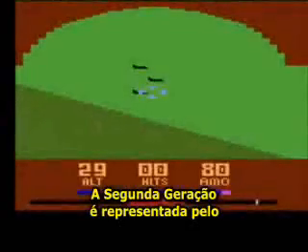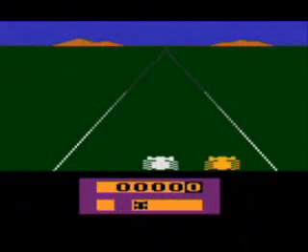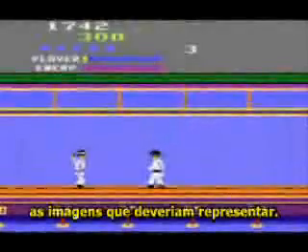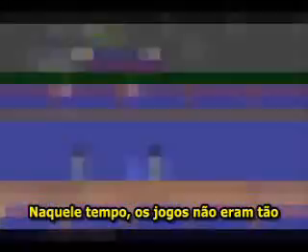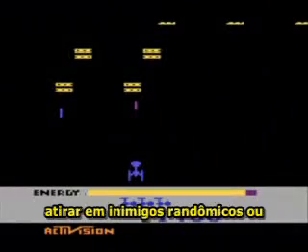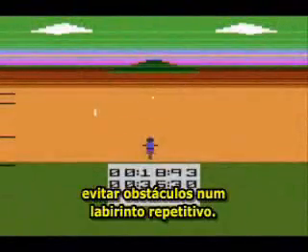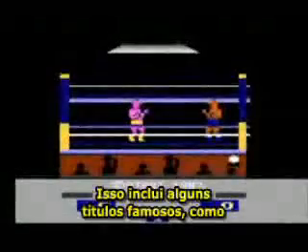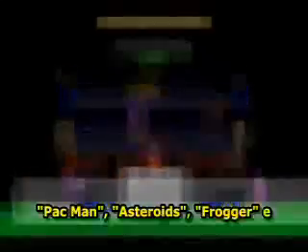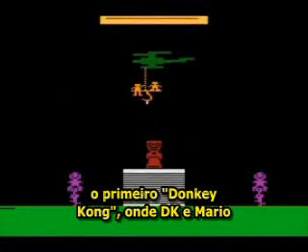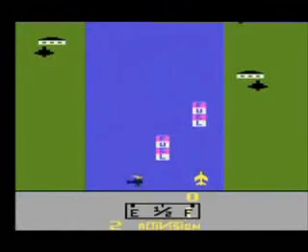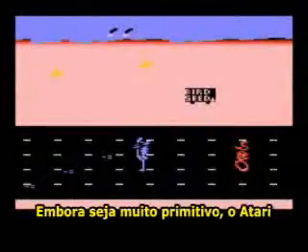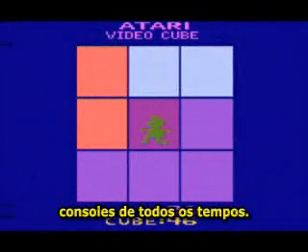The second generation is represented mainly by the Atari, ColecoVision, and Magnavox Odyssey 2 consoles. They all featured primitive pixelated graphics which barely resembled the images that they wanted to represent. At that time, games were not so complex, being most of the time about shooting random enemies or avoiding obstacles in a repetitive maze. These include some famous titles such as Pac-Man, Asteroids, Frogger, and the first Donkey Kong game, in which DK and Mario first showed up. Even though it's very primitive, the Atari is still considered one of the best video game consoles of all times.